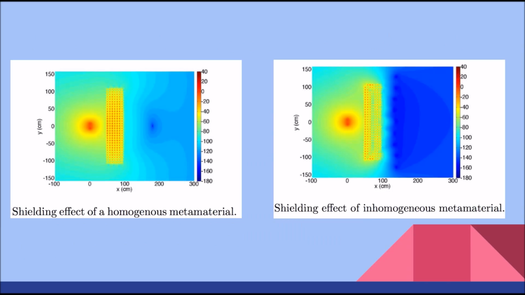This diagram shows the difference between homogeneous versus inhomogeneous metamaterials. The one on the right side is an inhomogeneous metamaterial, and we can see that the shielding effect is much better than with a homogeneous metamaterial.